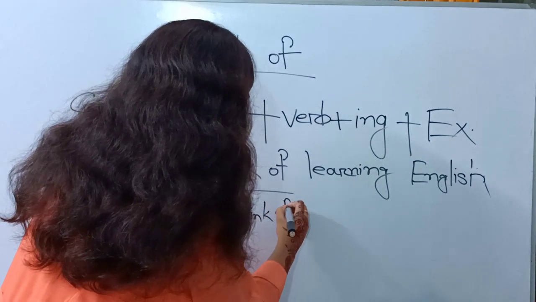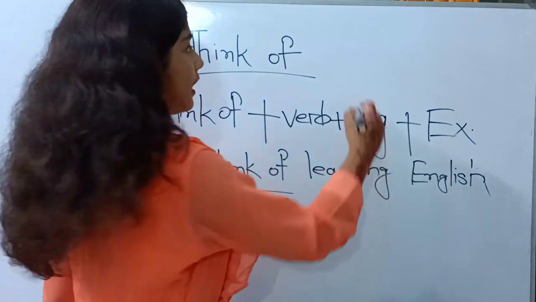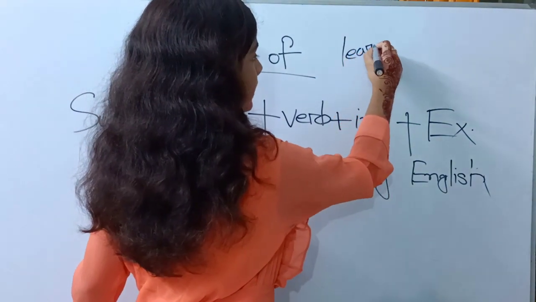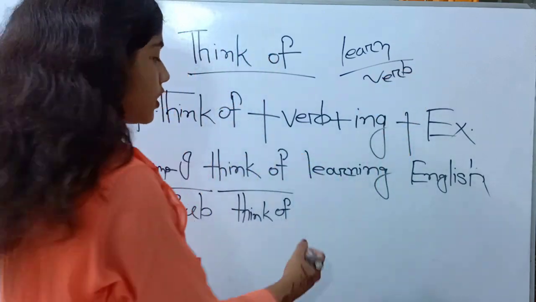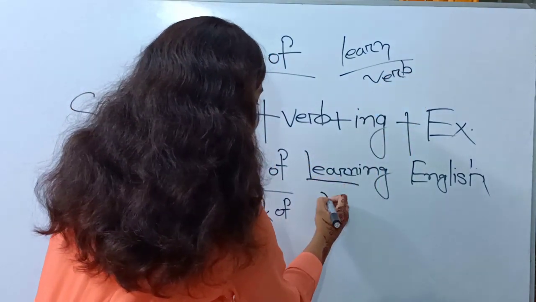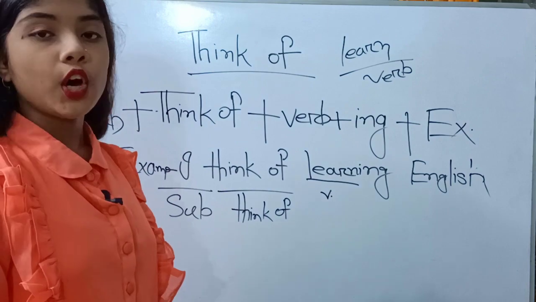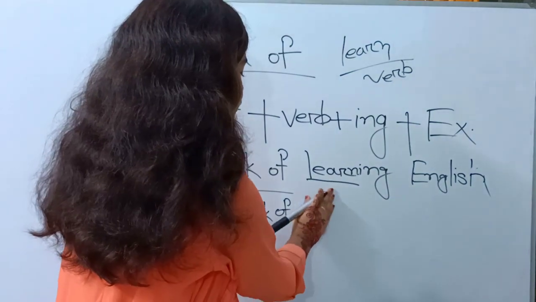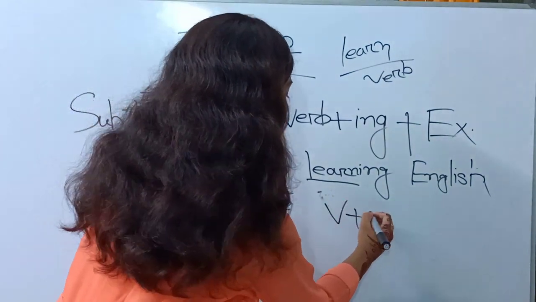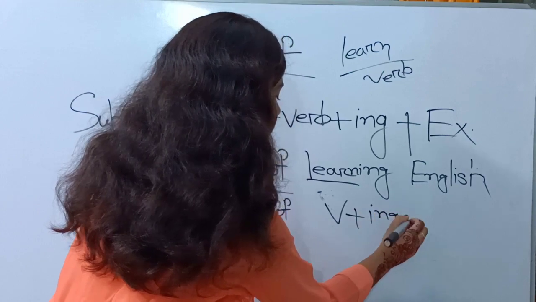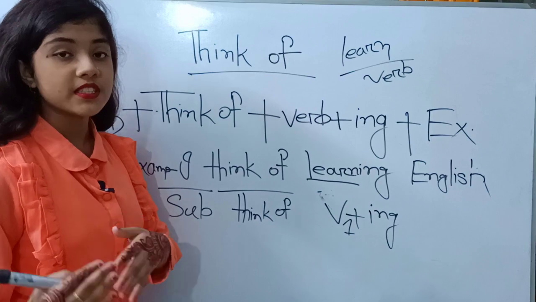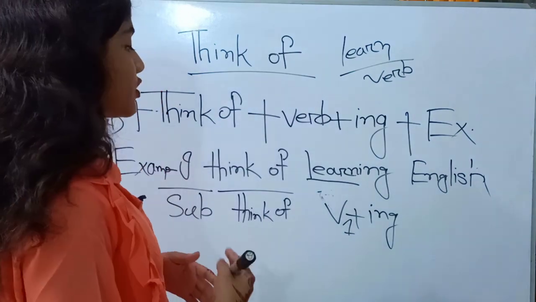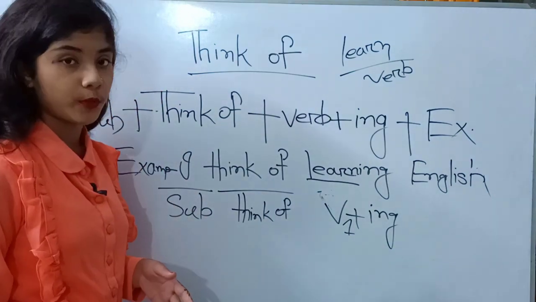Then, you know that learn, L-E-A-R-N, is a verb. So here learn is the verb and then we have to add the ing form. So here is the verb plus ing form, that means you add ing with the present form of it.